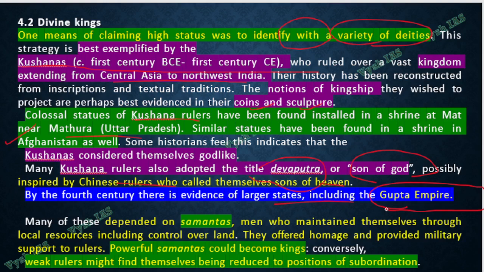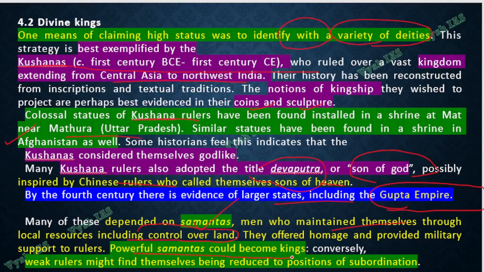And these people, because as I told, they are a very big empire, you cannot control the entire India from sitting at one place. So they used to have something called the Samantas. Samantas are something like a governor you can call. Men who maintain themselves through local resources controlling the land. Meaning land grants will be given, or some area will be given by the kings, like you have to take care of that area. And once they become very powerful, they themselves can become king also. Powerful Samantas could become king.